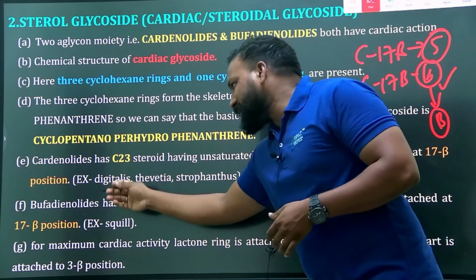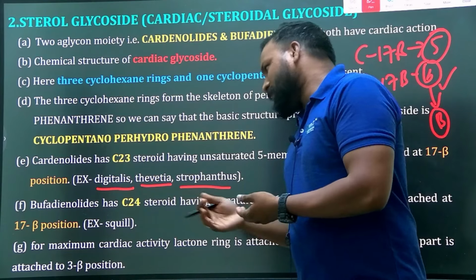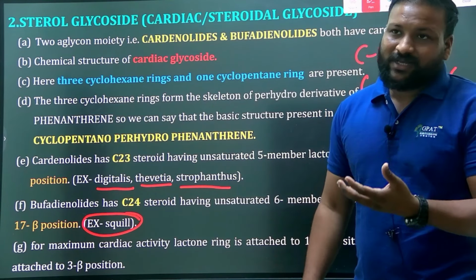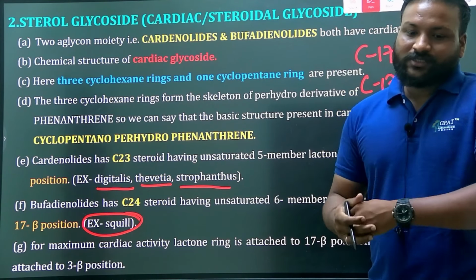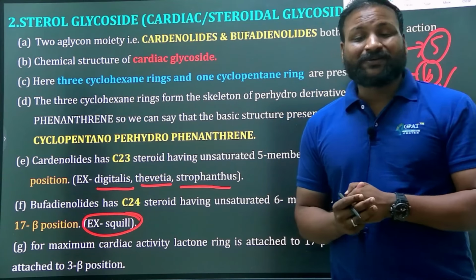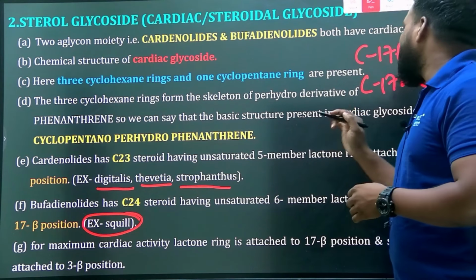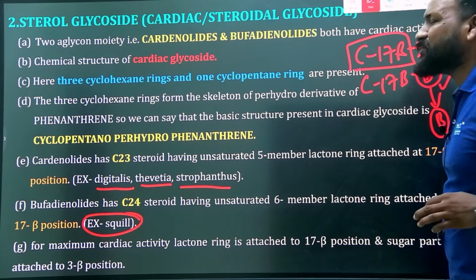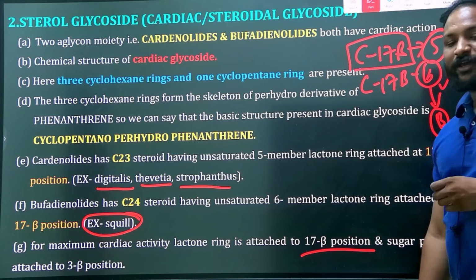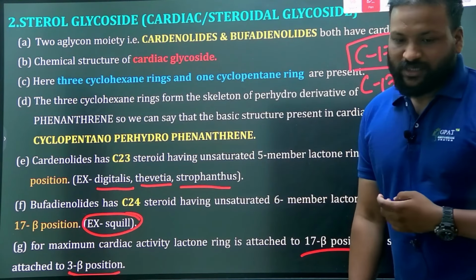Examples: cardenolides are digitalis, strophanthus and so on. For bufadienolides, just remember squill is the best example, as well as bufotoxin from toad. These are the best examples. But to produce the maximum cardiotonic activity, the lactone ring should be attached at the C17 beta position, and the sugar should be attached at the 3 beta position. That's the thing you should remember.